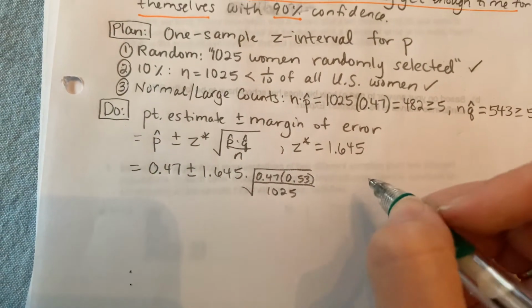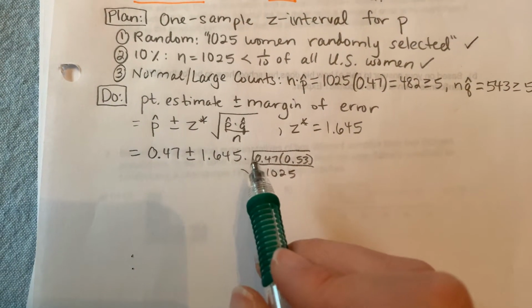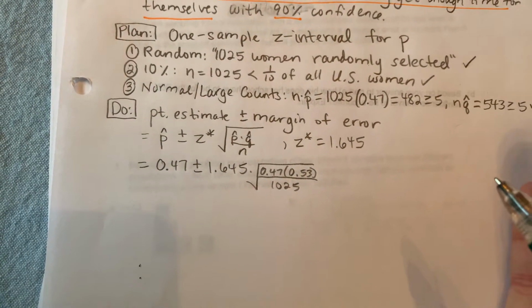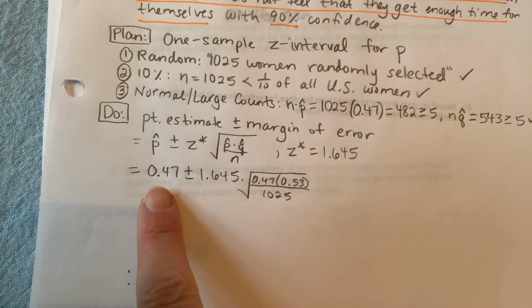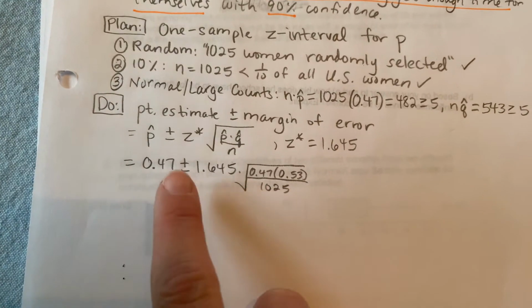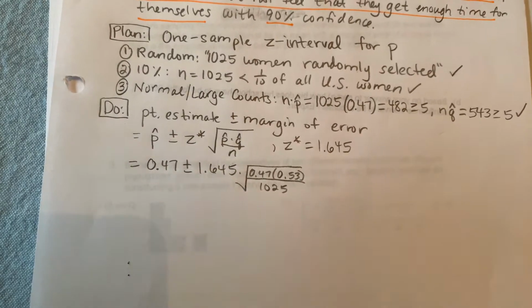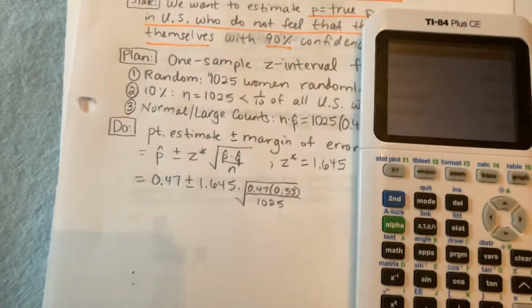Okay, so some of you go ahead and work out this right side first. I'm not saying you're wrong, but I'm saying you get rounding error a lot. You should type all of this in at one time. As you go across, don't write plus or minus. Start with the minus, and then the second time you do this, you do the plus. So let's type it all into our calculator.